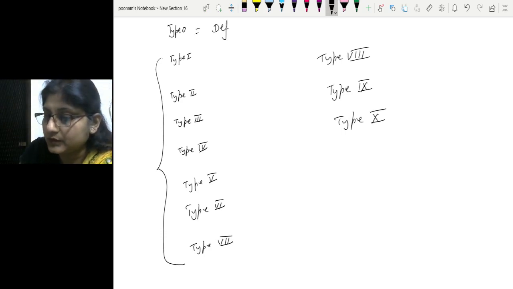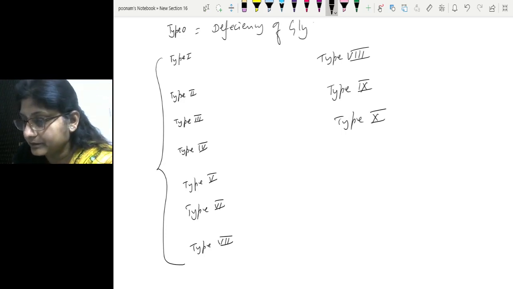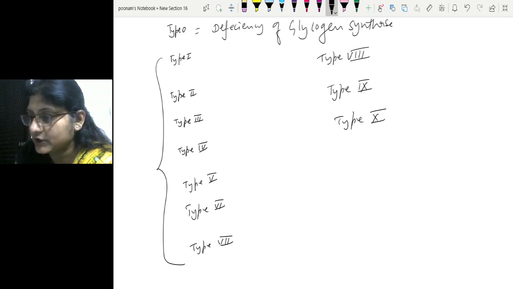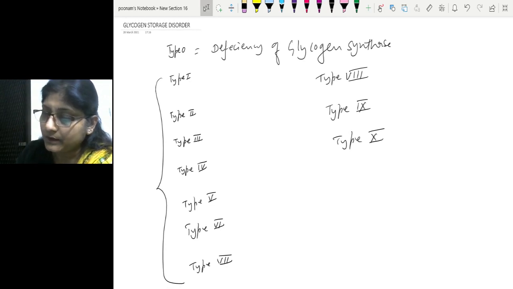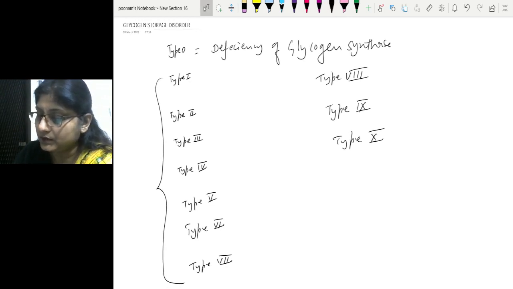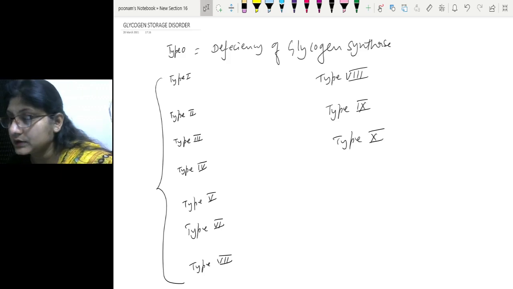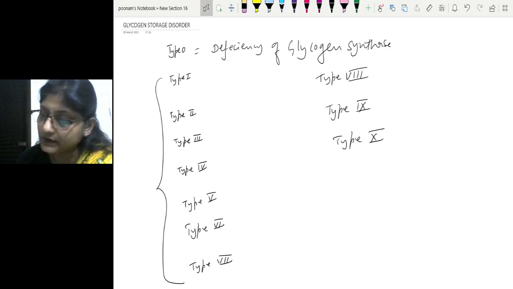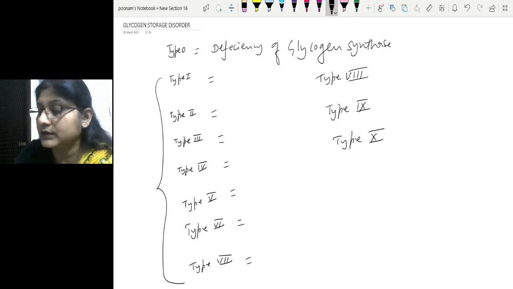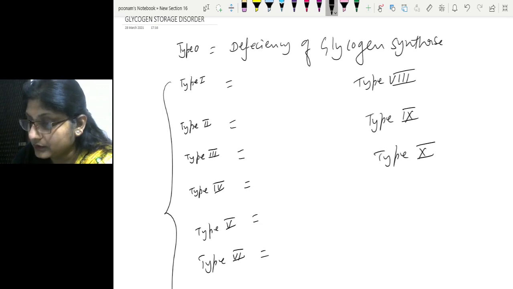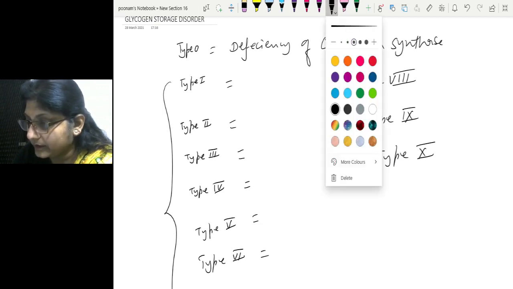Type 0 is due to deficiency of glycogen synthase enzyme, which doesn't allow the glycogen to be formed in the liver. I'll be talking to you about clinical features of type 0 and various other types shortly. But before that, you remember the names of these various types of glycogen storage disorder. Then I'll be discussing them one by one.